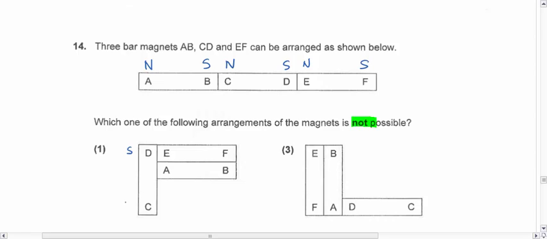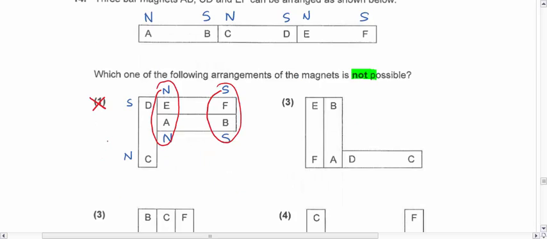Okay, so then C is north, E is north, F is south, A is north, B is south. Now, is this arrangement possible? Obviously not. If you look here, these two norths and these two souths will start repelling one another. So this arrangement is not possible.